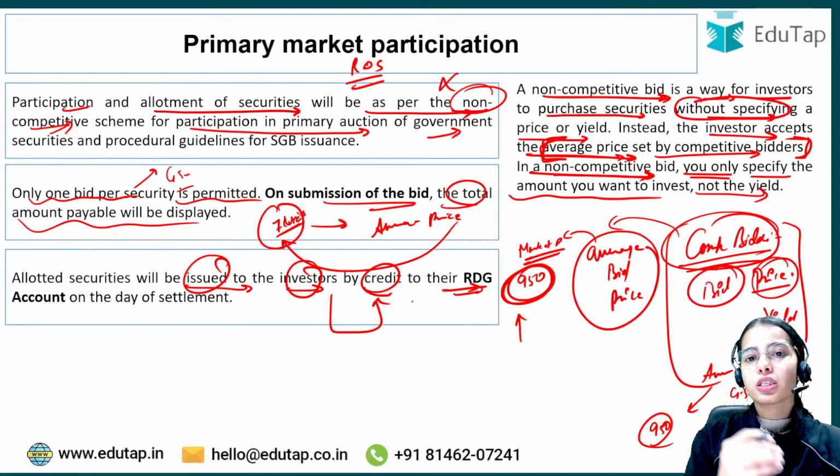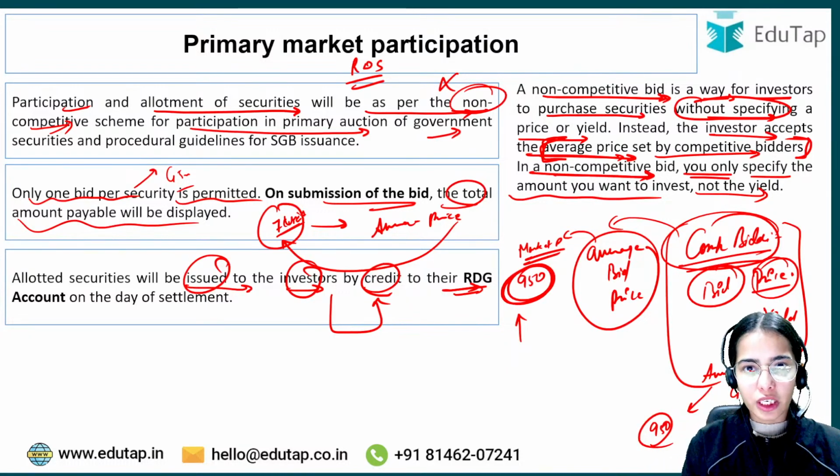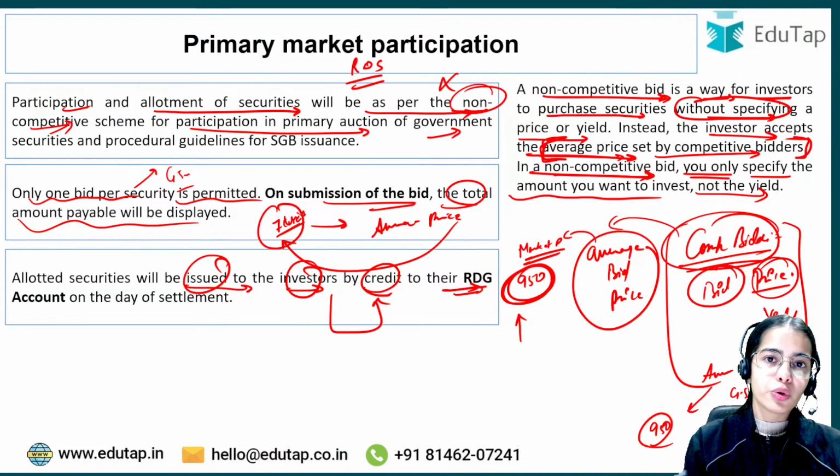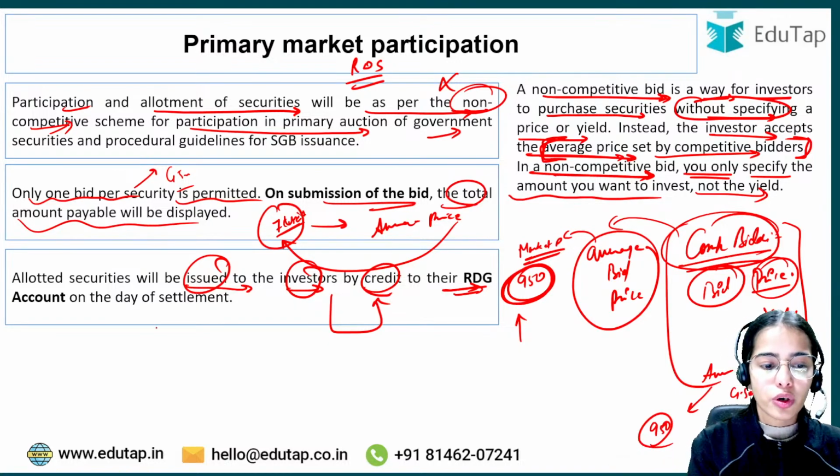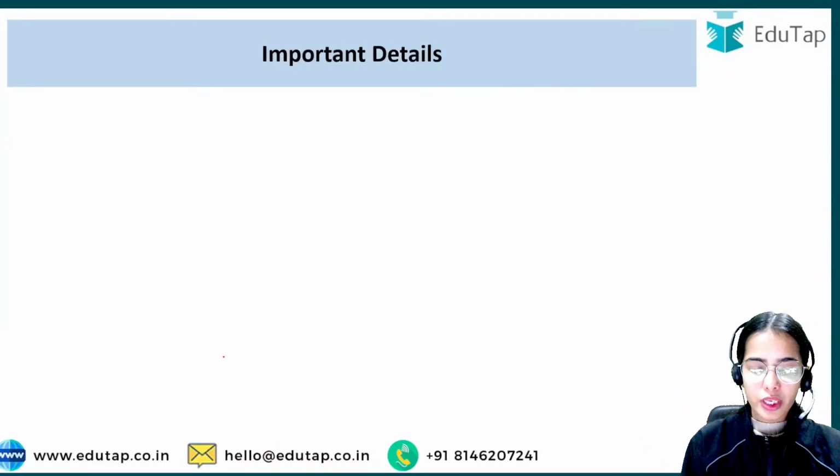So whatever government security you have been allotted, you will see it in your Retail Direct Gilt account on the day of settlement. Okay, so that is the idea.